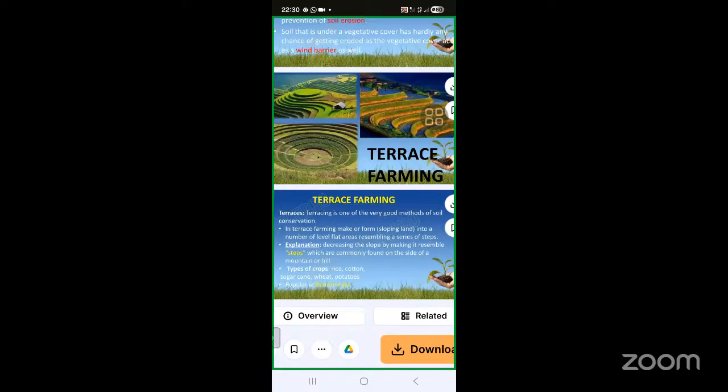Terrace farming is also a very modern term, and modernity has been introduced by terrace farming. In terrace farming, we transform sloping land into a number of flat areas which resemble a series of steps, by which we can farm it. We have seen this in